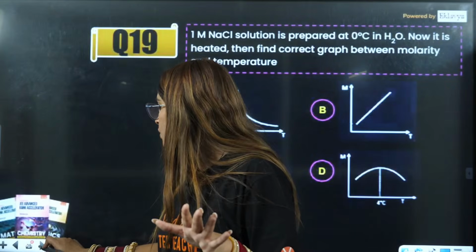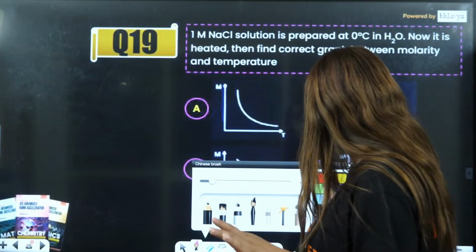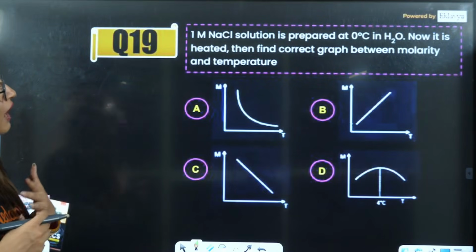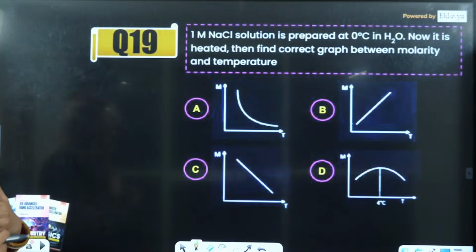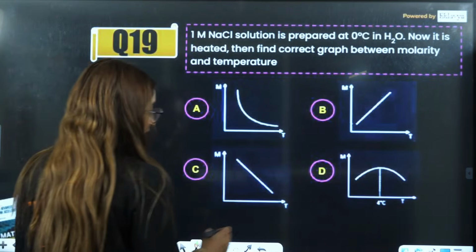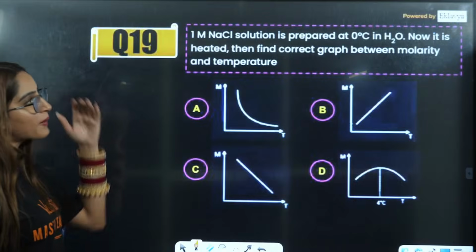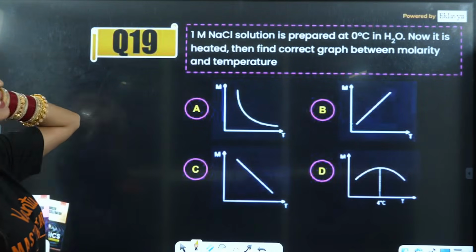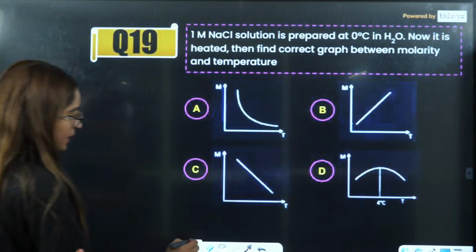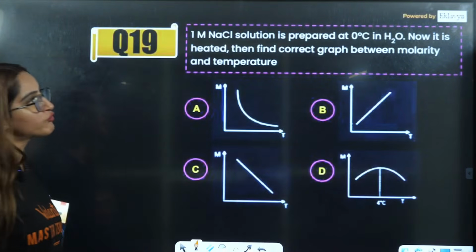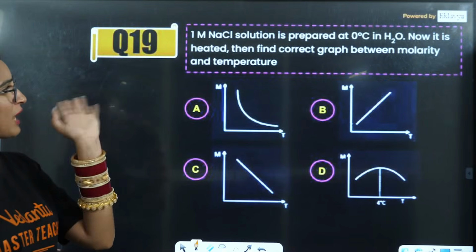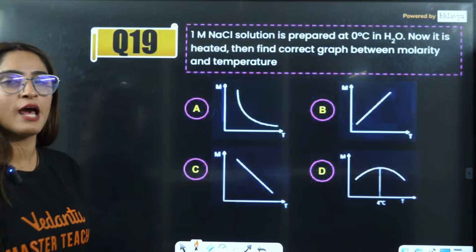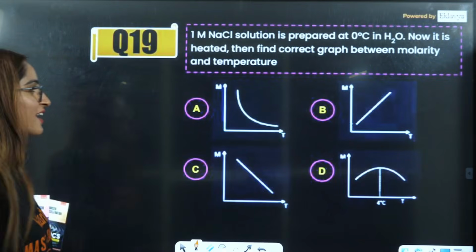Now the next question is where students can get confused. Here it is: 1 molar NaCl solution is prepared at 0 degrees in water. Now it is heated, then find the correct graph between molarity and temperature. Some students will directly say molarity increases, this increases, decreases, and directly write it.